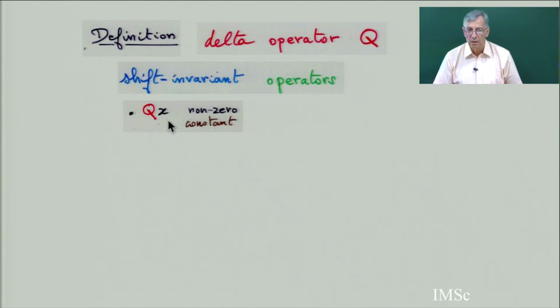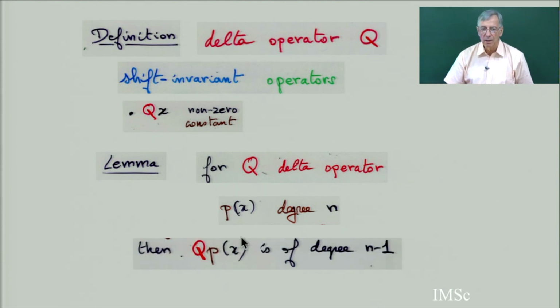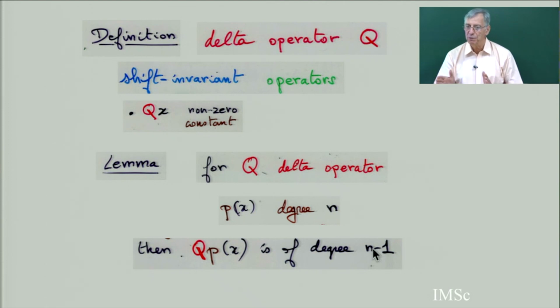As soon as you have a shift invariant operator with this condition, then you have this lemma: for any polynomial P of degree n, if you apply Q to the polynomial P, it gives a polynomial of degree n minus 1, because of the shift invariant property.